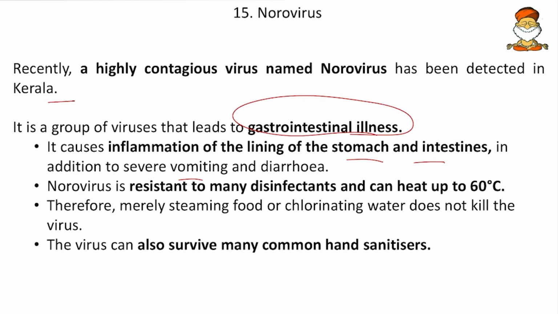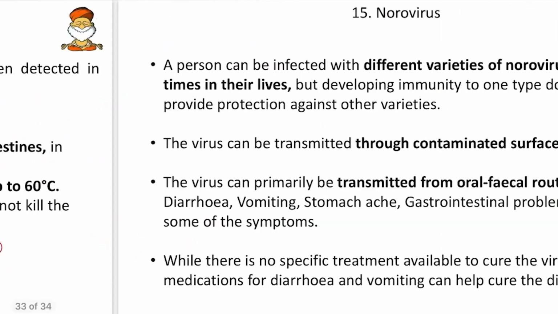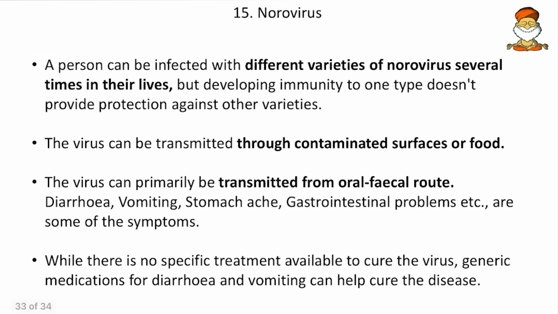Then the virus can also survive many common hand sanitizers. So even sanitizers can't kill these noroviruses. Then a person can be infected with different varieties of norovirus several times in their lives, but developing immunity to one type doesn't provide protection against the other varieties. So it is very similar to common cold here. Just because I am immune to one type of cold, but if I go to other place and if I drink the water of that place, I can get infected again by the common cold virus of other variants.